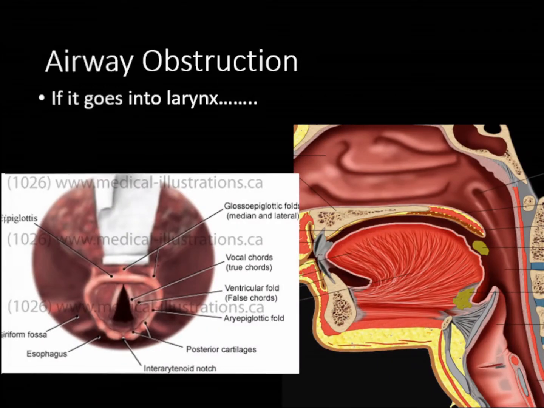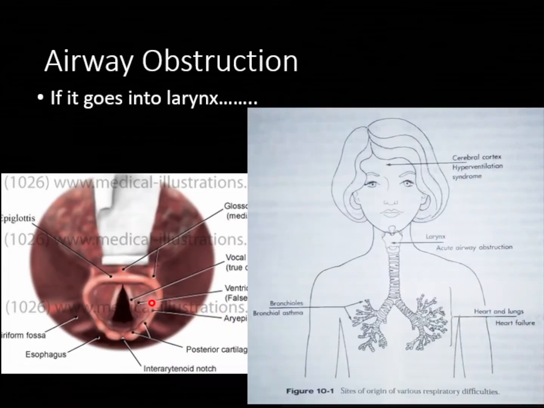If it goes into the larynx, what happens is, okay. If this foreign body goes into the trachea, most of the time, the majority of the time, it goes into the right branch, not the left branch, because the left branch is at a more angle, 20 degrees more angulated as compared to the right side. So there is a high chance that it will go into the right side.